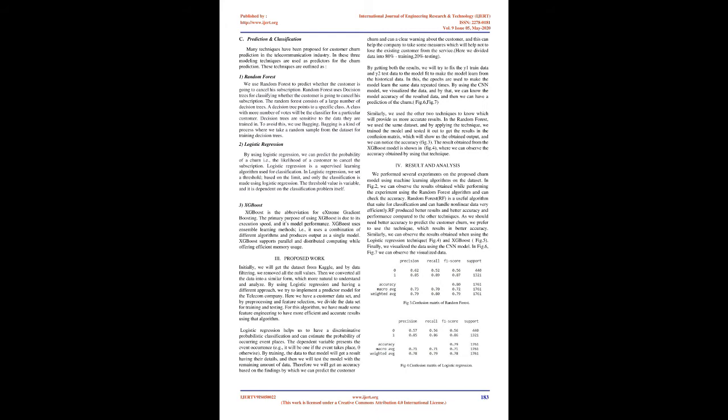Decision trees are sensitive to the data they are trained on. To avoid this, we use bagging. Bagging is a kind of process where we take a random sample from the dataset for training decision trees. 2. Logistic regression. By using logistic regression, we can predict the probability of a churn, i.e., the likelihood of a customer to cancel the subscription.